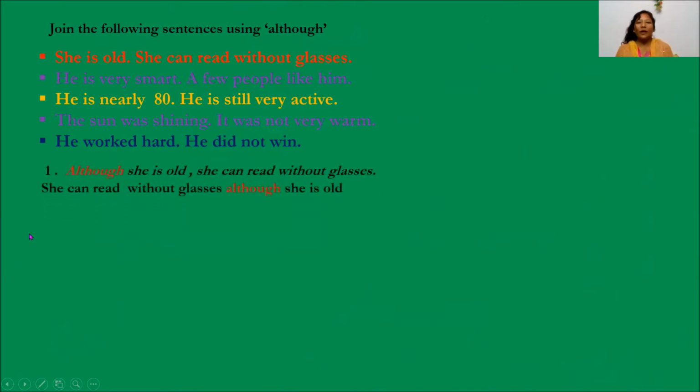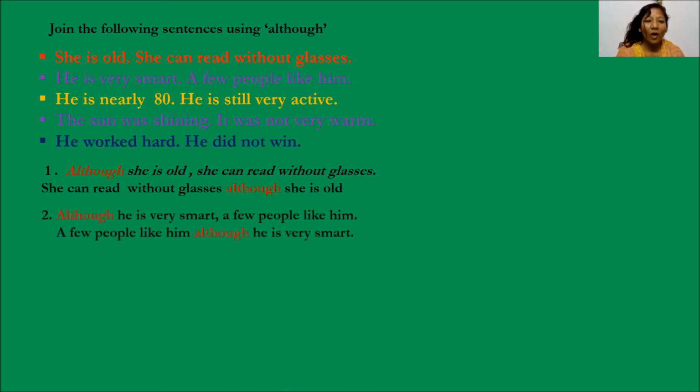Although she is old, she can read without glasses. She can read without glasses, although she is old. Okay, second sentence. Although he is very smart, few people like him. Although he is nearly 80, he is still active. He is still active, although he is nearly 80. Okay.